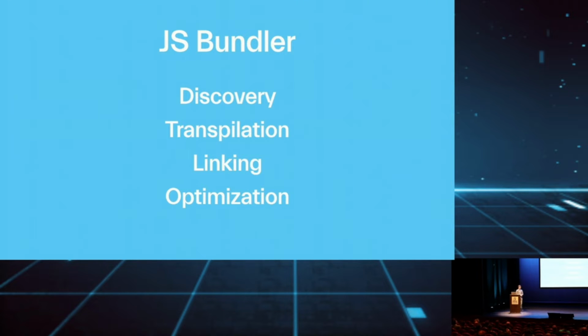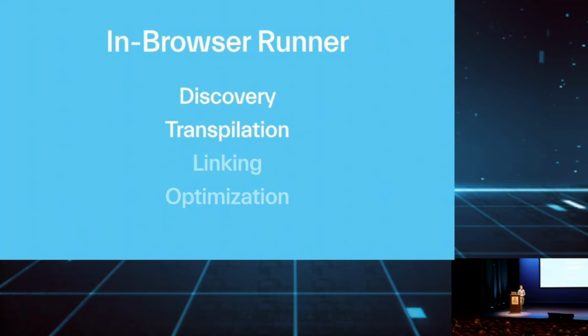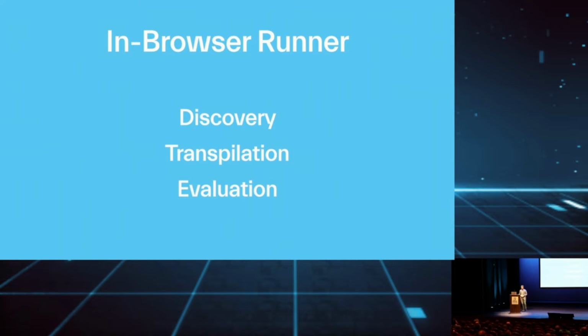So that's how a JS bundler works, but we are running things in the browser, and we really are building a kind of in-browser runner. And because of this, we don't need linking because all the files are already in the browser. And we also don't need any optimization because we're running dev bundles. Instead of those, we need to run evaluation. And evaluation is essentially running the code.